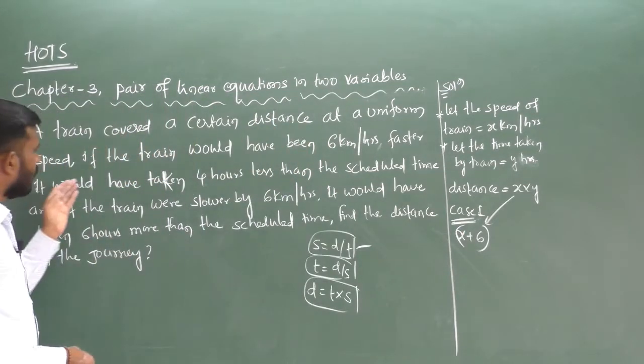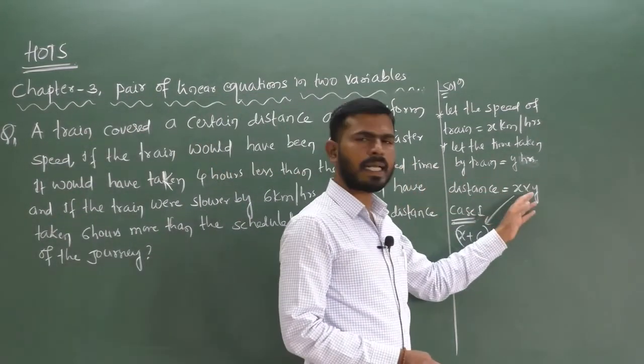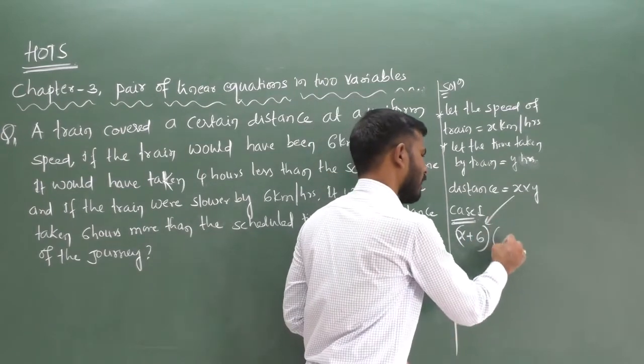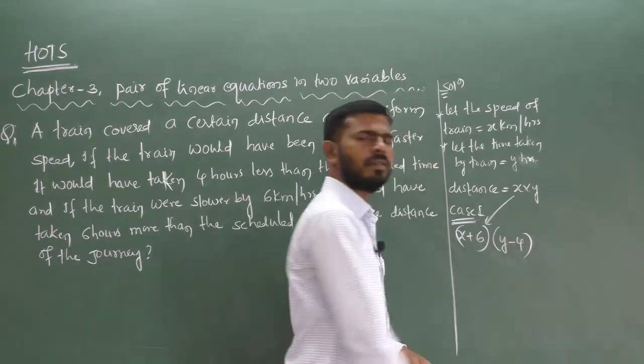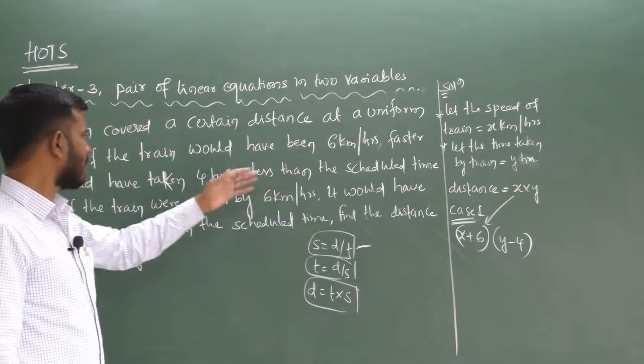Next, it would have taken 4 hours less than the scheduled time. So what is the time? That is y. Less means how much less? That is 4 hours. So y minus 4.